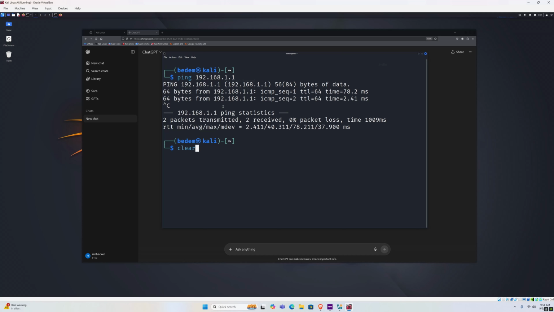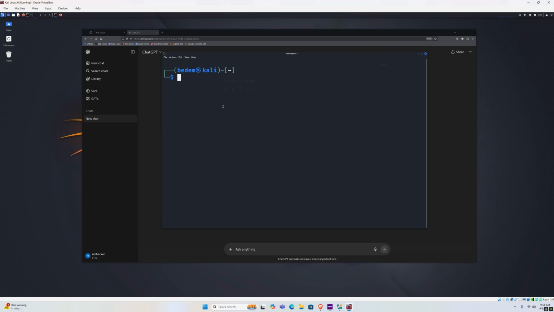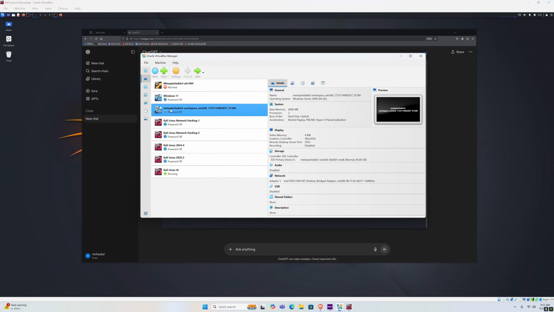Now, why is this important? Well, we're going to be running a few commands that ChatGPT tells us, which will be focused on scanning the network. Most of you already come from an ethical hacking and penetration testing background, so you are already familiar with various tools that we will use. For this specific section, I'm going to be using a Metasploitable 3 Windows Server virtual machine that I will scan.